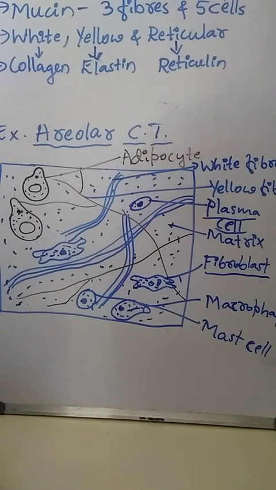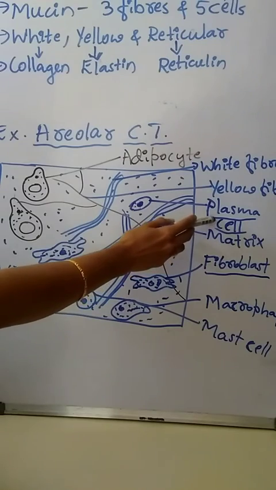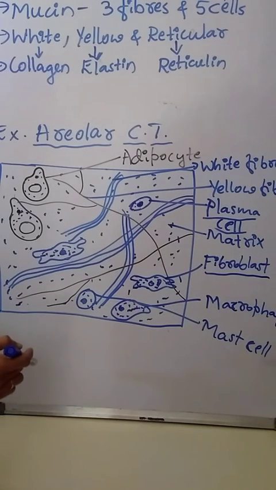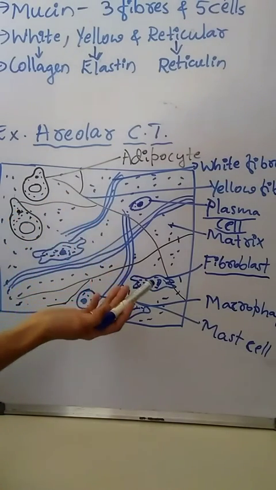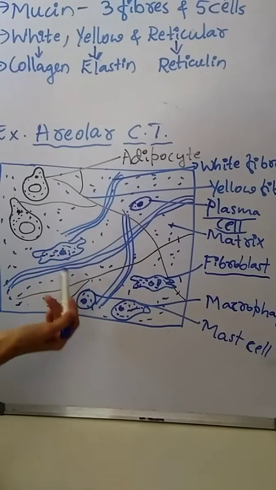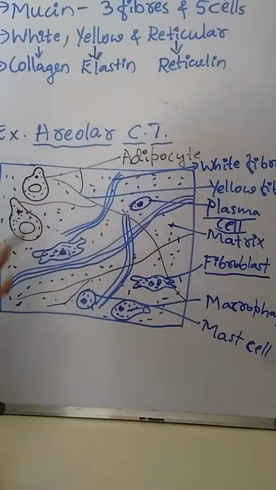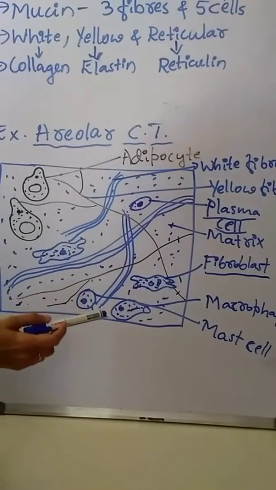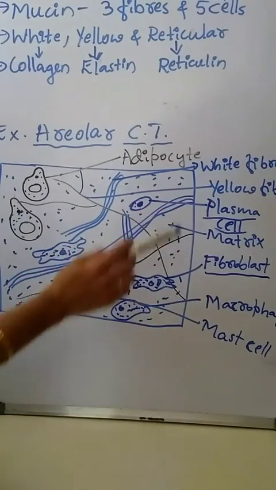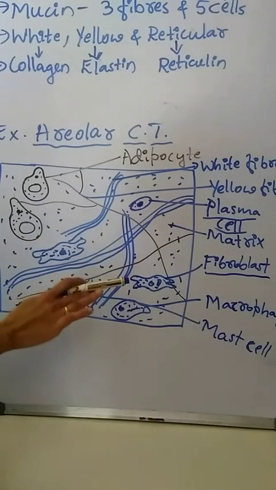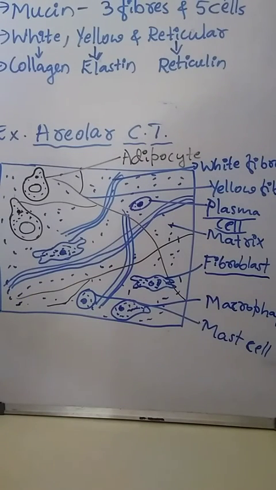The main function of plasma cell is the production of antibodies. Antibodies are the substances which fight against disease-causing organisms, or against antigens or foreign substances. In second year, you are going to study in detail about the antibodies. These different types of cells and their functions are important for your theory exam as well as for competitive exams.